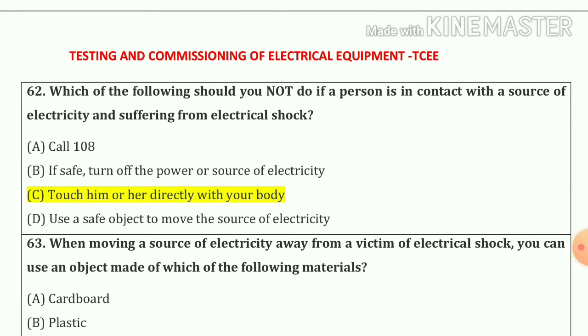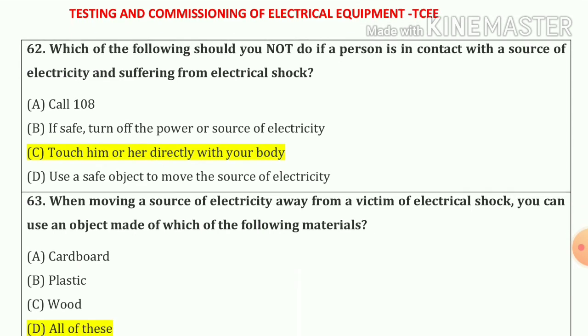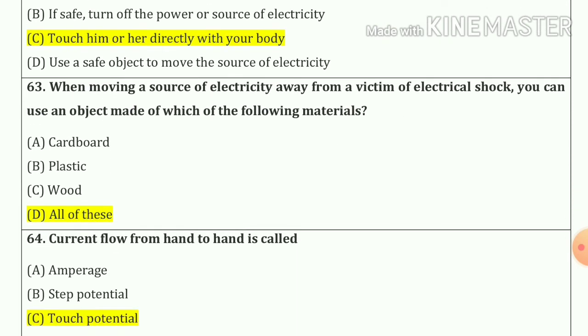62 number. Which of the following should you not do if a person is in contact with a source of electricity and suffering from electric shock? So our answer is touch him or her directly with your body. Option number C. 63 number. When moving a source of electricity away from a victim of electric shock, you can use an object made of which of the following materials?